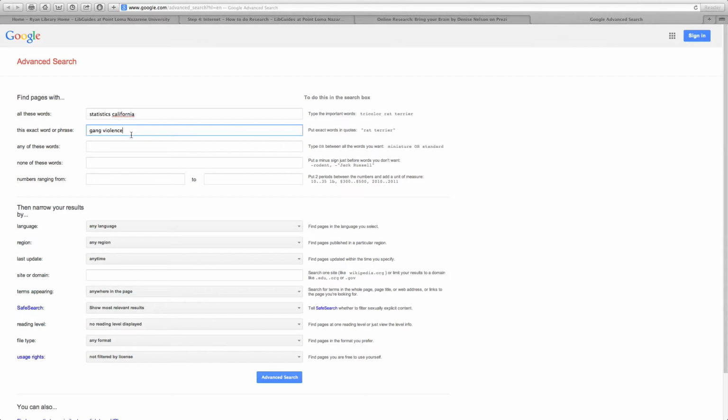With those 2 boxes filled in, I'll scroll down to the bottom half of the screen, and there is only one box that I can actually type in. So in the box next to the label that says site or domain, I'm going to type in .gov. As I said, the government is good at collecting information, and in many cases is actually required by law to make it public. So I'm going to put .gov there and conduct my search.